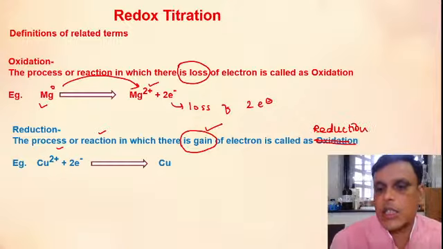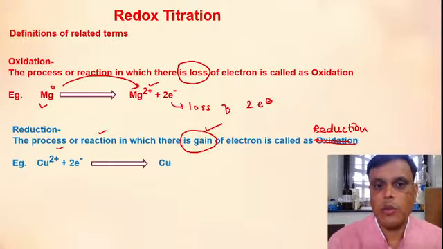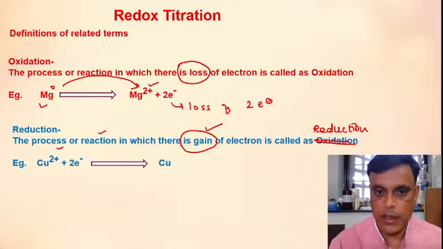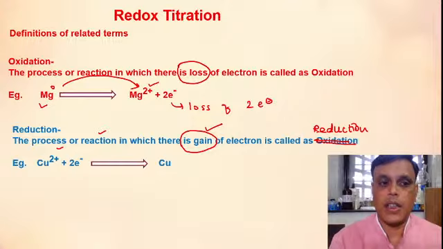This is a typing mistake. The reduction is the process or reaction in which there is a gain of electrons, removal of oxygen, or addition of hydrogen.